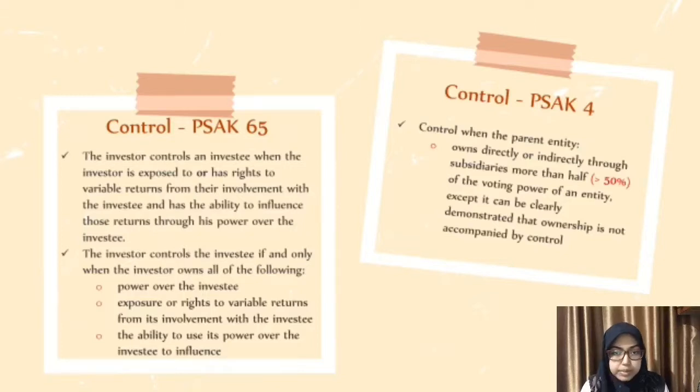The control in PSAK 4 is when the parent entity owns, directly or indirectly through subsidiaries, more than half of the voting power of an entity, except when it can be clearly demonstrated that ownership is not accompanied by control. Actually, it will be discussed later by my friends, but this is only the broad view of control. An investor controls an investee when the investor is exposed to, or has rights to, variable returns from its involvement with the investee and has the ability to influence those returns through its power over the investee.